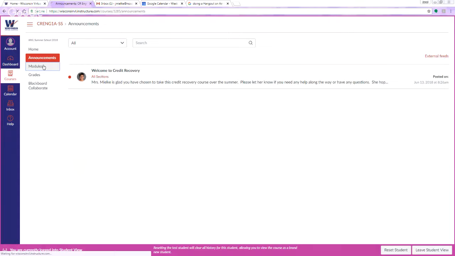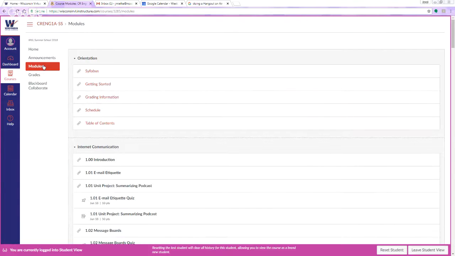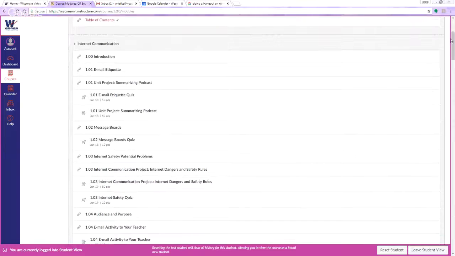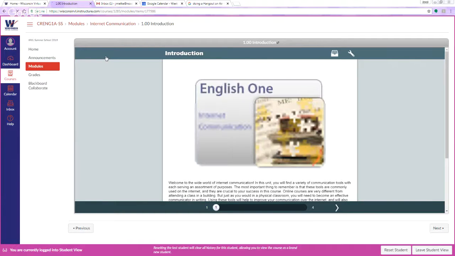The modules tab is where you're going to find all of your content. It includes all of your lessons along with all of your assignments. If we scroll down here, the first unit is called Internet Communication. To get to that very first introduction, you just click on it and it will open it up. If you are having some problems with it loading, I'm going to need you to contact our help desk. They have a way of enabling Flash and things like that to help you through that.